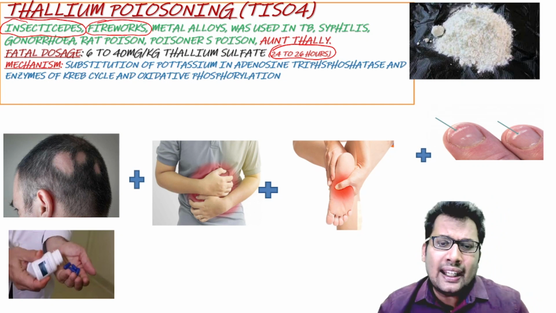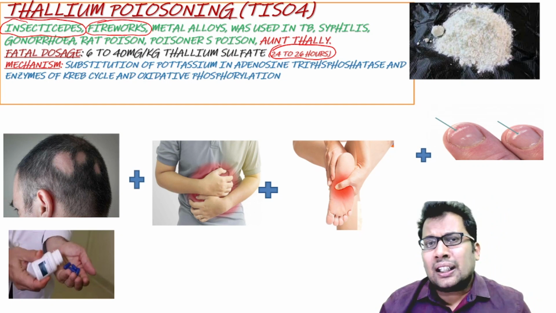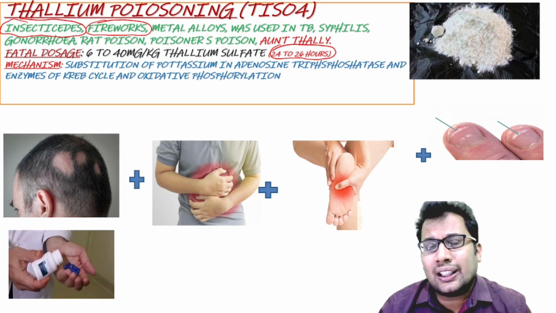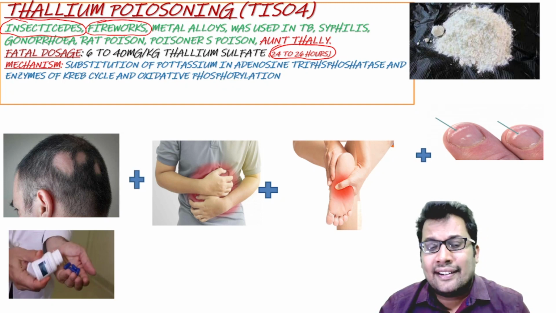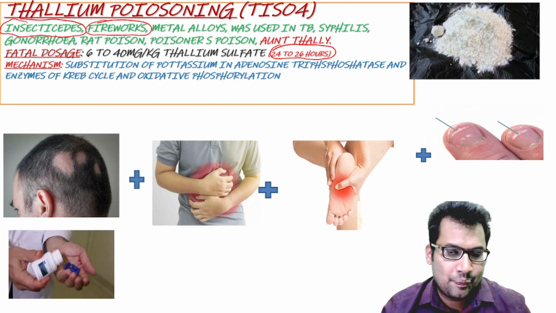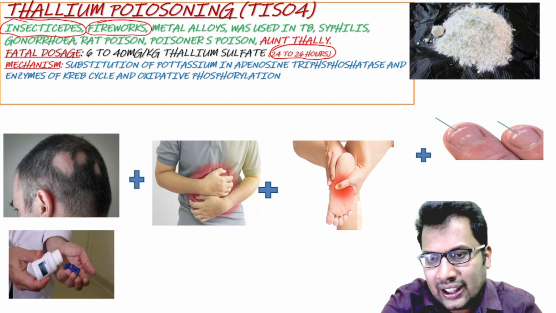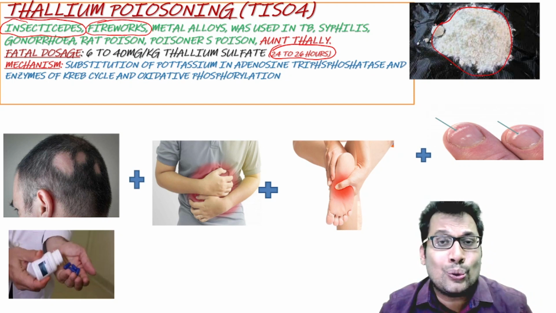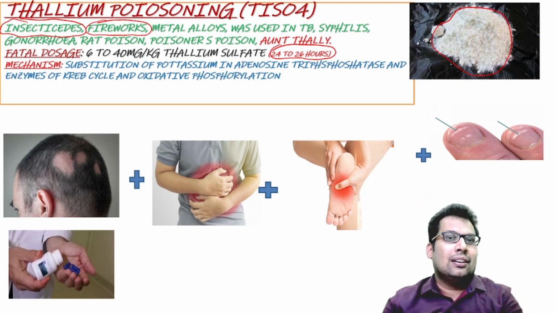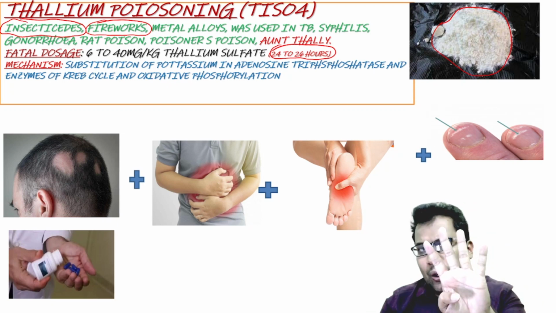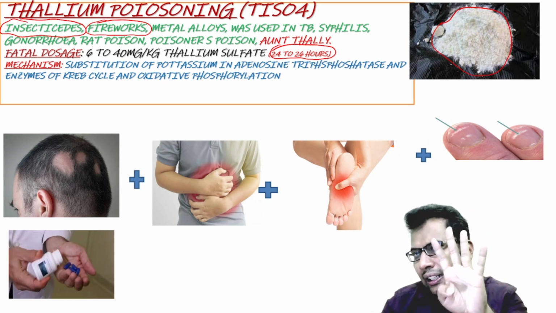Mechanism: thallium displaces potassium in the very important enzymes of the Krebs cycle and oxidative phosphorylation, especially potassium adenosine triphosphatase. You can see in the picture a colorless, tasteless, odorless compound, which is nothing but thallium sulfate, poisoner's poison. Let's see what are the four important clinical features.